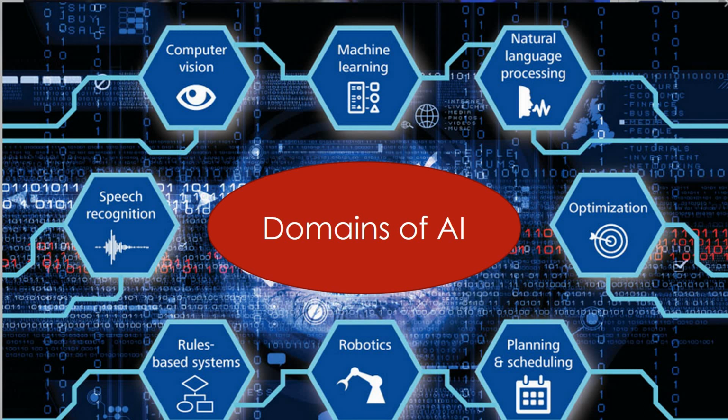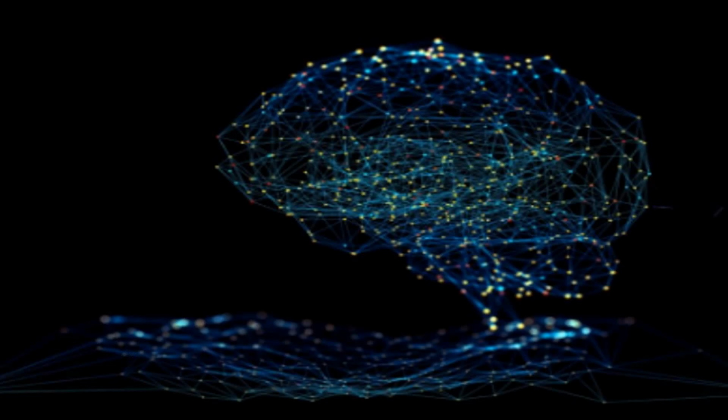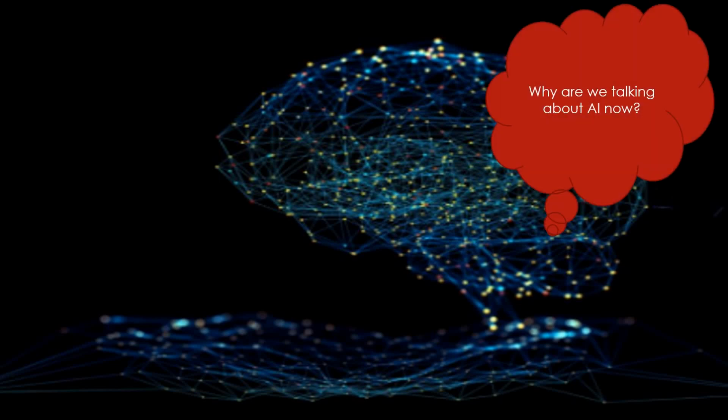In the same case, in planning, scheduling, robotics, all of us are familiar with the robots or the movies like Matrix and other sci-fi movies. Now the question arises: if AI has been here for over half a century, why has it suddenly gained so much importance? Why are we talking about AI so much now?